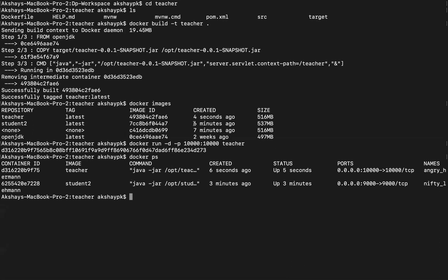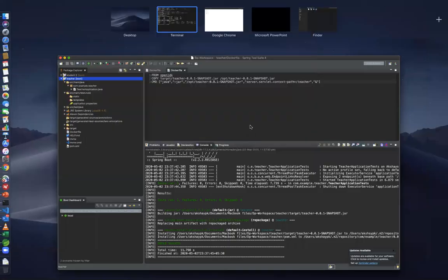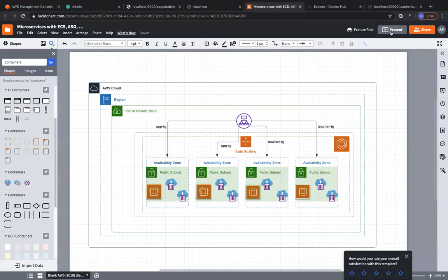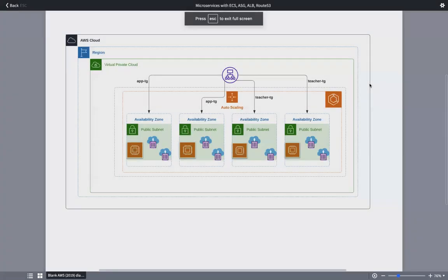We are going to use a specific service on AWS called the Elastic Container Service. I'm going to do the lab for you. It's pretty much the same configurations that you have studied before, and what you have studied today regarding Docker and so on. So I'm logged into the management console. Before showing you this, let me also show you the diagram over here. Let me present this diagram. It took some time to get this ready.